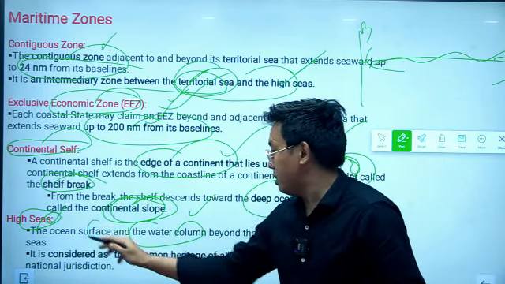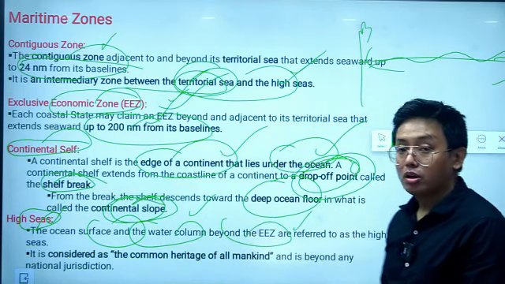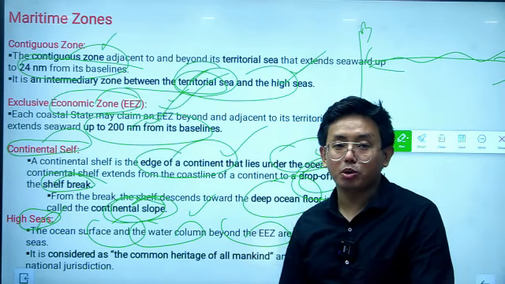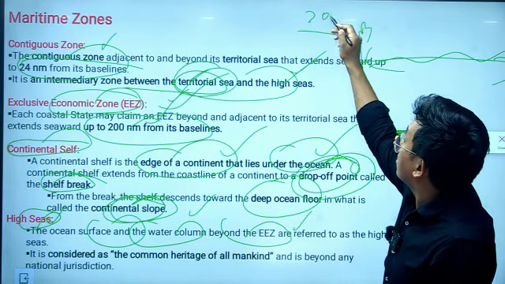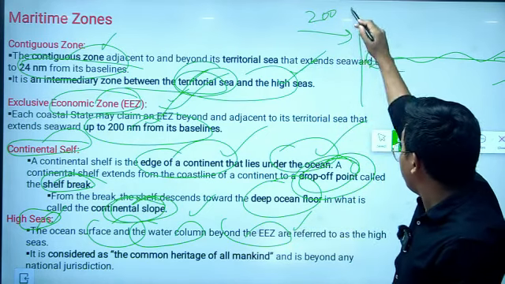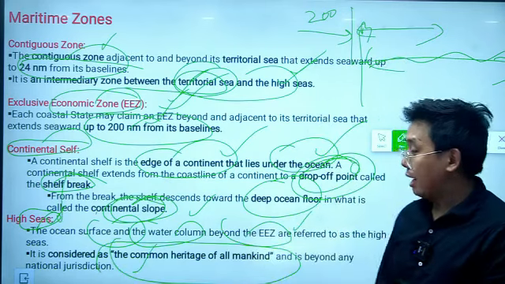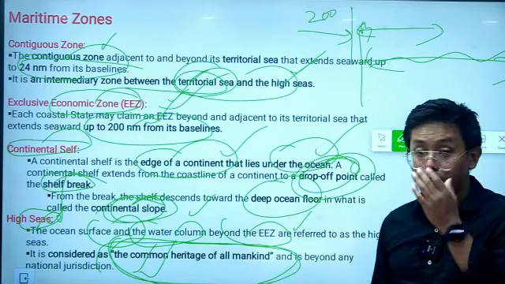And the high seas are the ocean surface and the water column beyond the exclusive economic zone, okay. So the high seas are located beyond the exclusive economic zones. So the exclusive economic zone is located 200 nautical miles away from the baseline, and beyond these 200 nautical miles there are the high seas. And the high seas are called the common heritage of all mankind. So this point is very important.